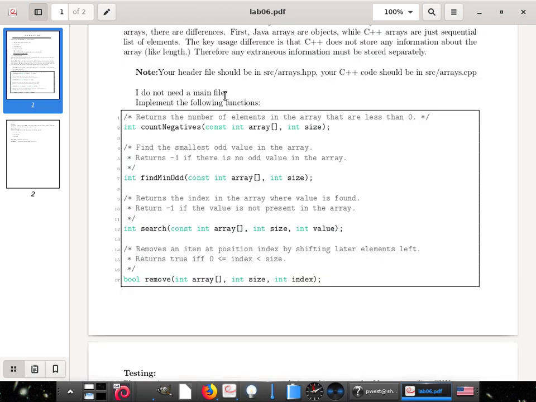When you submit this, I do not need a main.cpp. You can create one. Make sure you only put your main inside of main.cpp. If you put it somewhere else, the autograder is going to fail you and give you a 0.